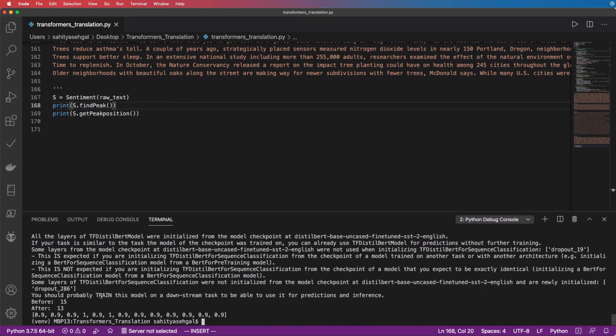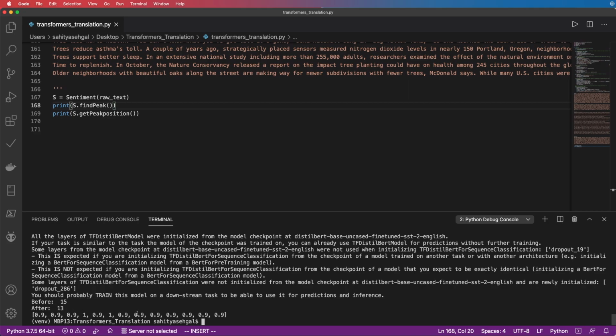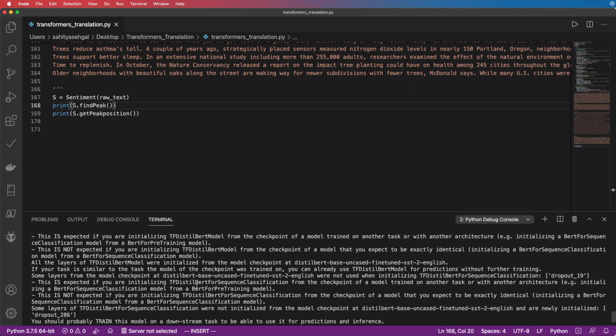Let's see what those sentences actually were. And it's buried right there. Retailers are trying new tactics as the pandemic has broadened bot-powered reselling to new product categories. So there are, in this case, 3 sentences: 1, 2, 3. Though for whatever reason, we've only identified 2 sentences in this actual matrix. And there's a reason for that.